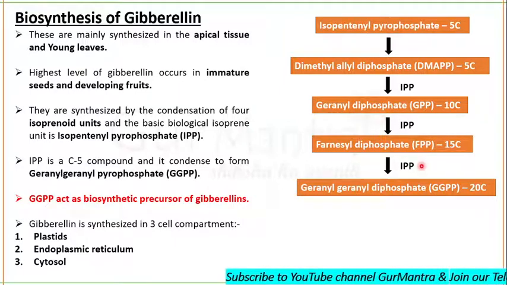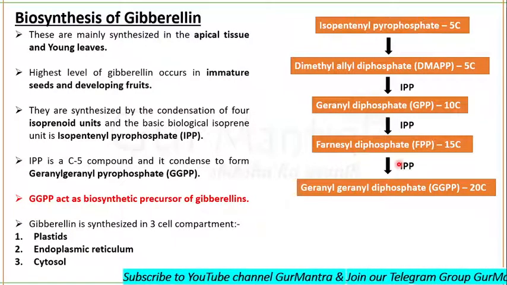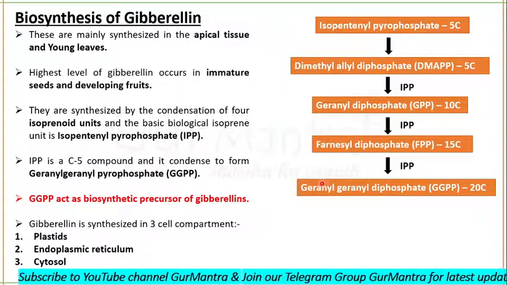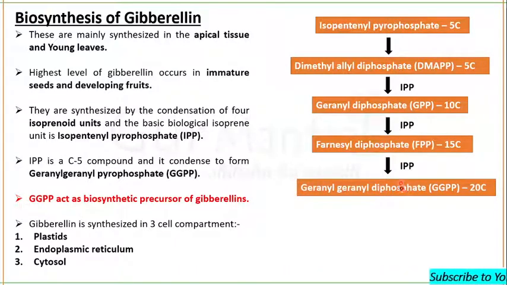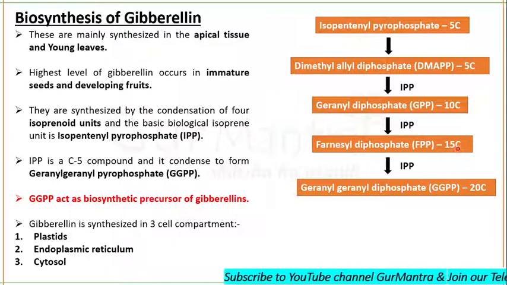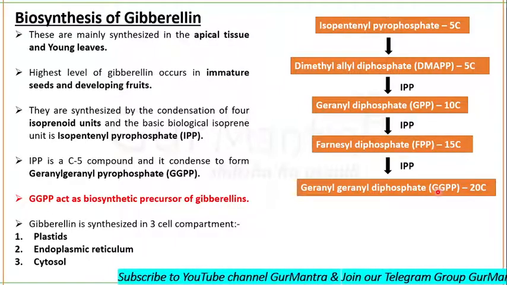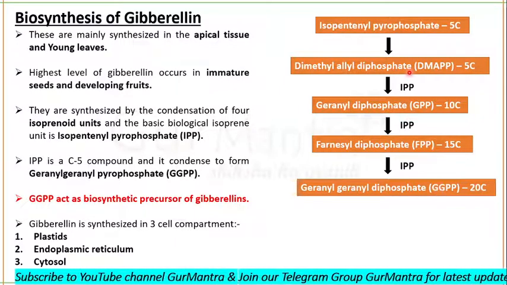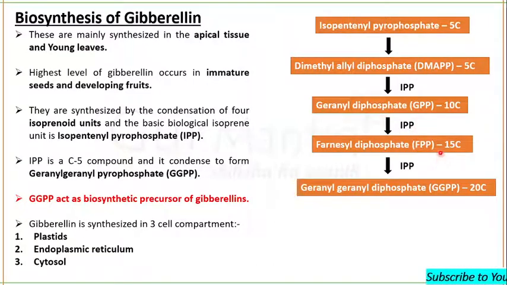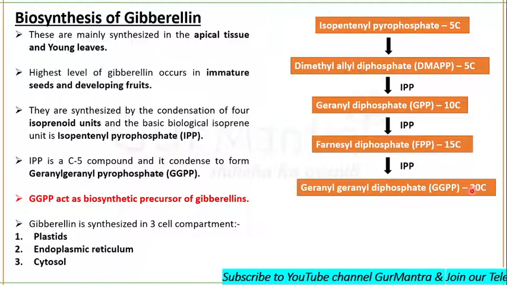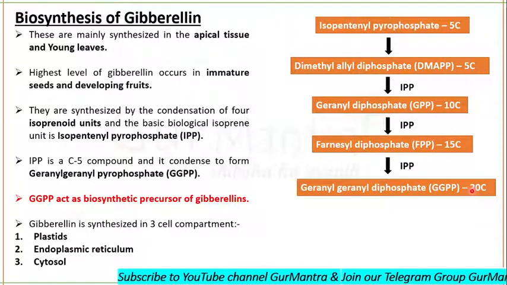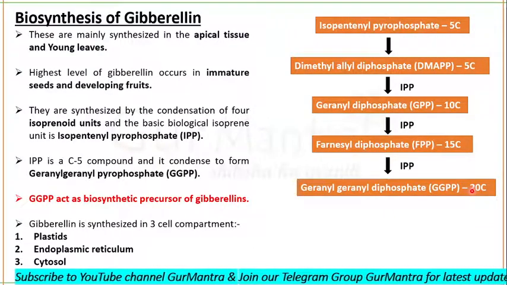After that, another isopentenyl pyrophosphate will be added, which results in geranylgeranyl diphosphate, which will now have 20 carbon atoms. This we call a diterpene. So 4 isoprenoid units condense to form geranylgeranyl diphosphate, which acts as the precursor of all the gibberellins.